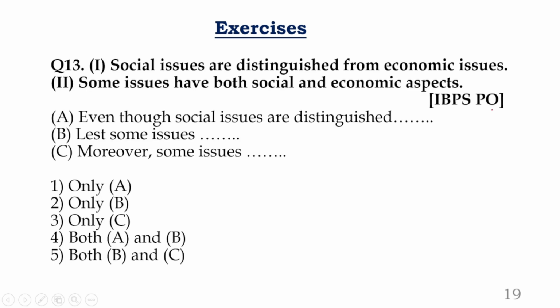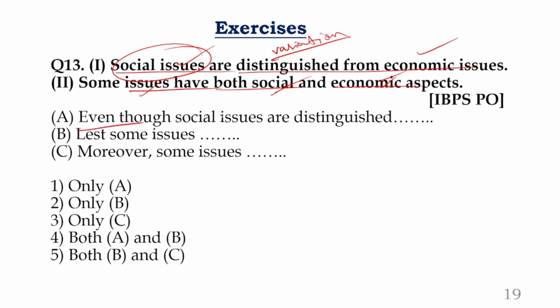Next question. Look at this. Social issues are distinguished from economic issues. Distinguished is nothing but to show variation. Okay, now there is difference, variance. Some issues have both social and economic aspects. See, first statement that fellow is telling, social issues are different from economic issues. Social issues are different, economic issues are different. Okay, good. But what is the second one? Some issues have both social and economic aspects. So it's kind of contrast if you can observe very carefully.